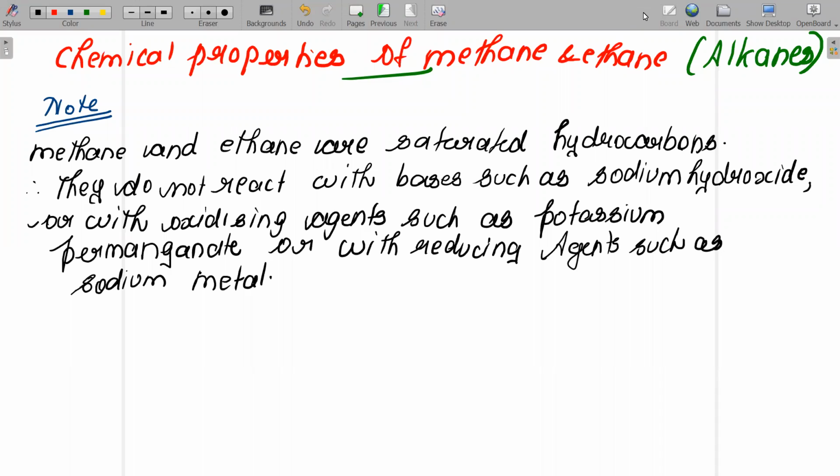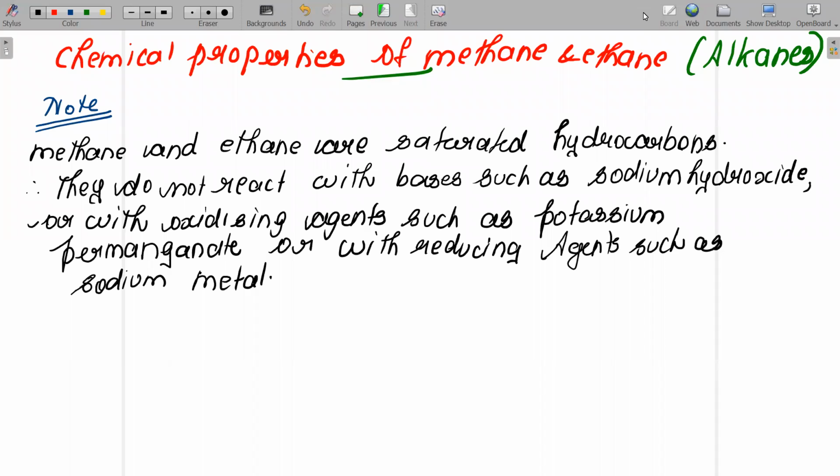So the first point, they do not react with bases such as sodium hydroxide. Second point, they do not react with oxidizing agents such as potassium permanganate. Third point, they won't react with reducing agents such as sodium metal. I hope you understood this.